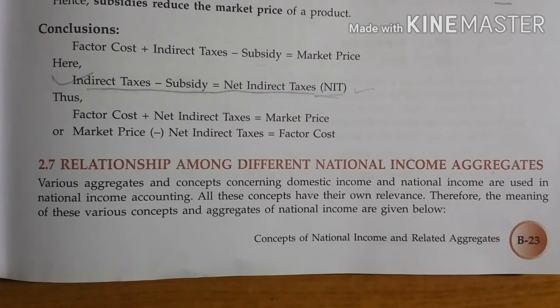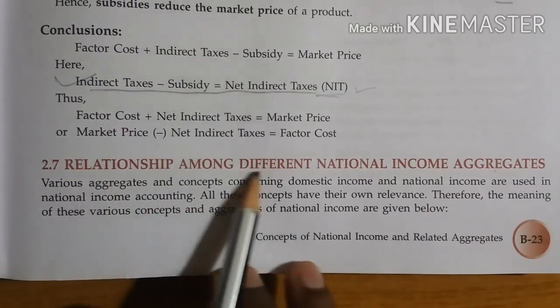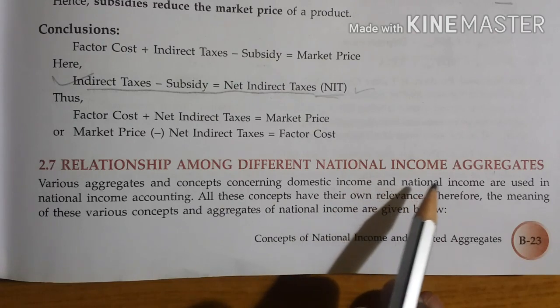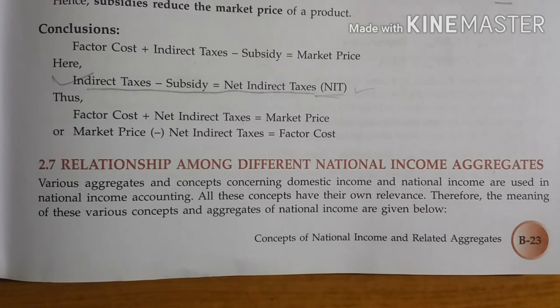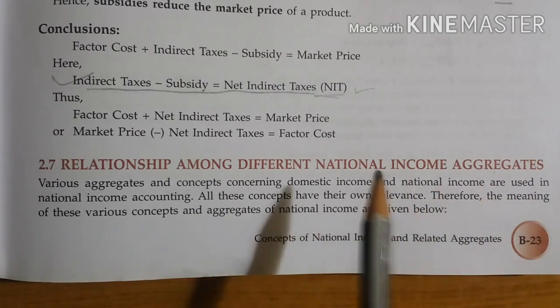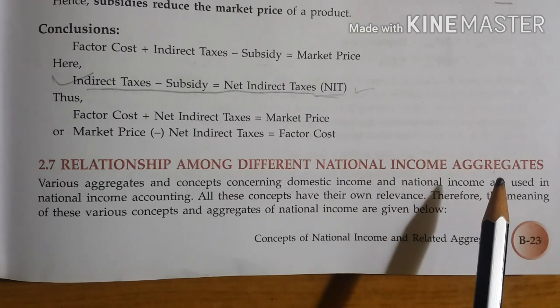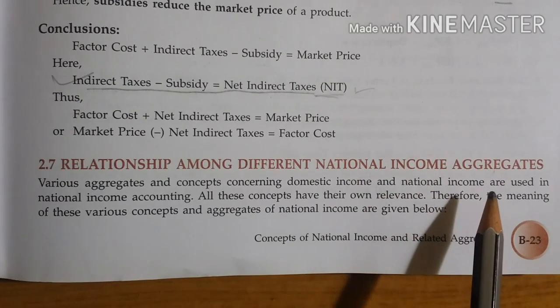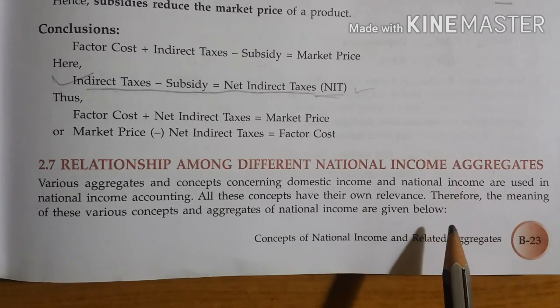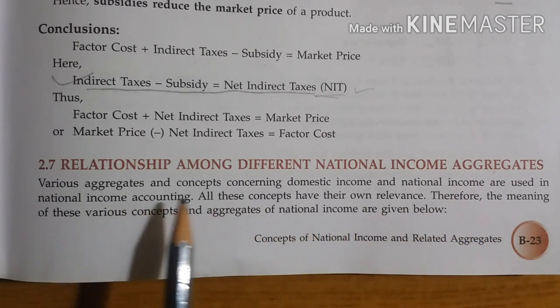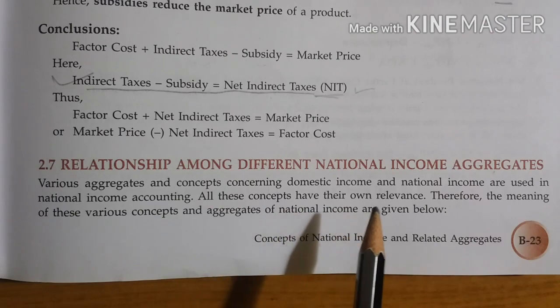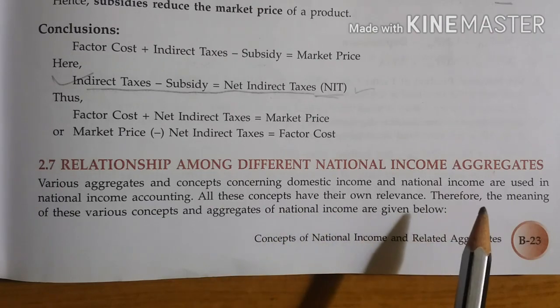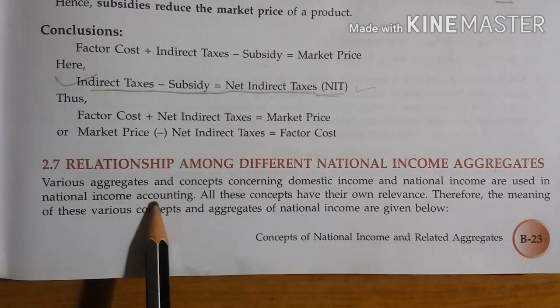Good morning. Today we will study the relationship between different national income aggregates. There are different national income aggregates like GDP, the basic aggregate, and then we will learn how to calculate national income from it. Various aggregates and concepts concerning domestic income and national income are used in national income accounting.